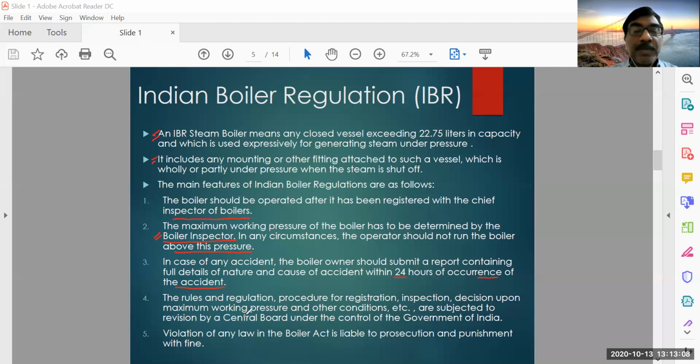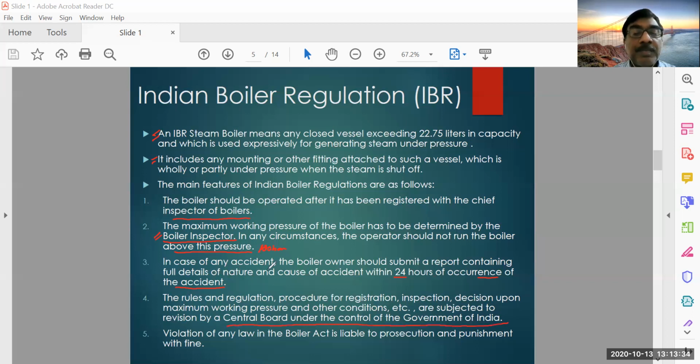And the rules and regulation procedure for registration, inspection, decision upon maximum working pressure, and other conditions, etc., are subjected to revision by central board under the control of Government of India. So once the boiler inspector said that it can be operated up to 100 bar, it is not that lifelong the boiler can be operated up to 100 bar.